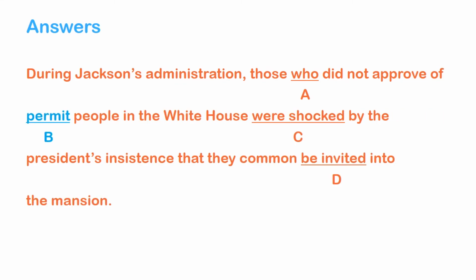Okay, for this question, we have already got the answer, that is B, permit. Those who did not approve of permit, it is supposed to be those who did not approve of permitting people in the White House, because approve of is one of the verb phrases that must be followed by an ing form in the complement.